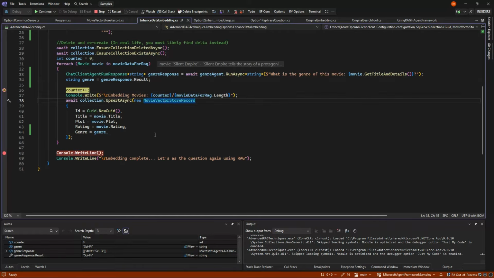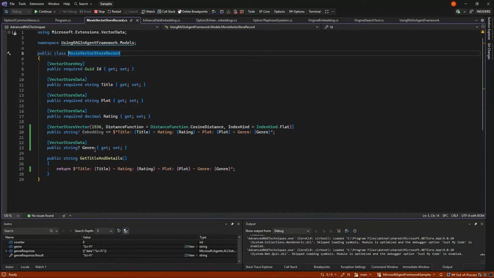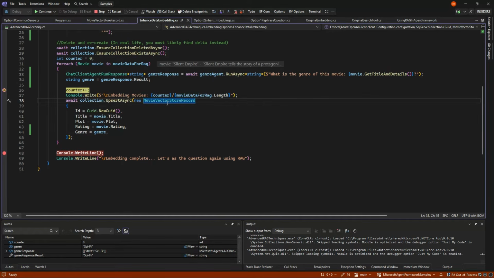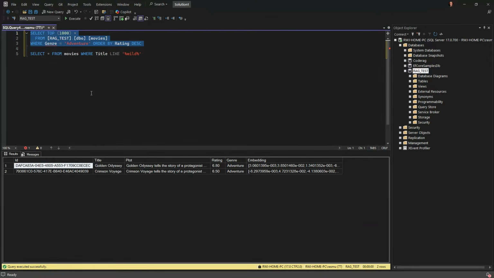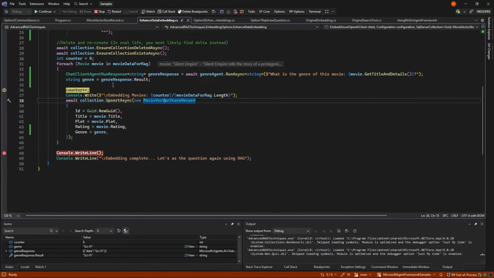And then in the vector store, we have added one more field, genre, and being able to use that in here. So in our database, which I can show now, if we go in here, we now see that we have a genre field here, and some of them are adventure, some of them are sci-fi, and so on.